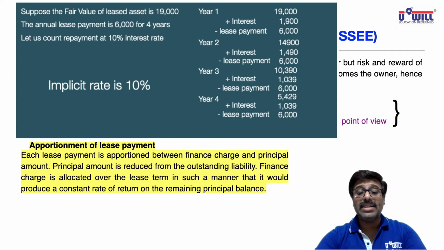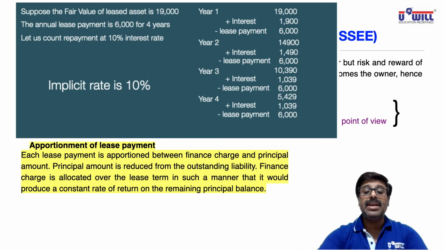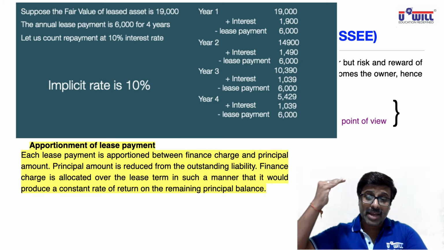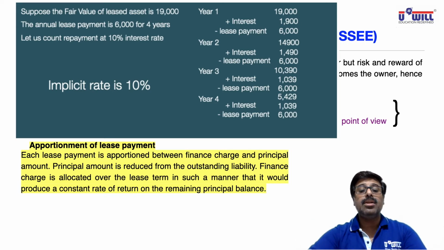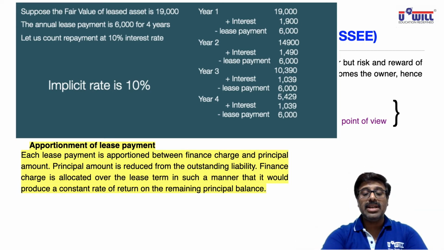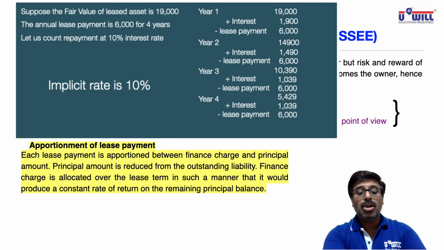Second year 1490, third year 1039, fourth year there was a correction 543. So these amounts will be debited to the P&L account, because as you keep on paying the money, the outstanding amount keeps on decreasing, so the interest burden also keeps on decreasing, and it is done in such a manner that it produces a constant return on the remaining principal balance.